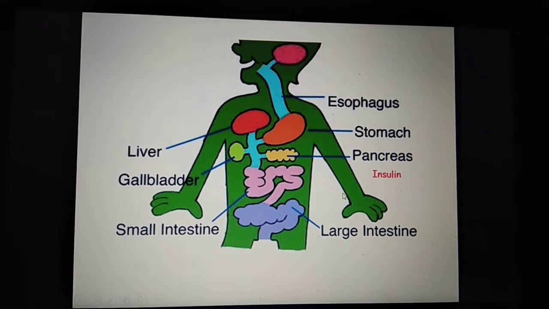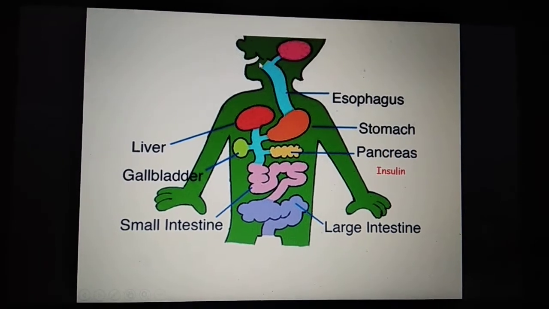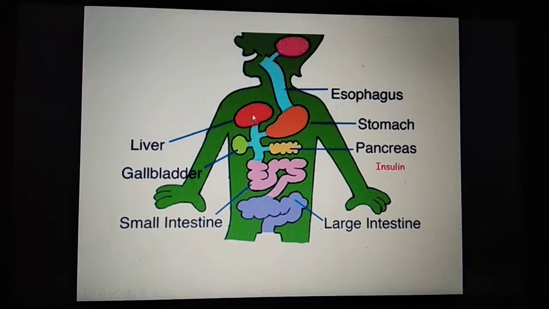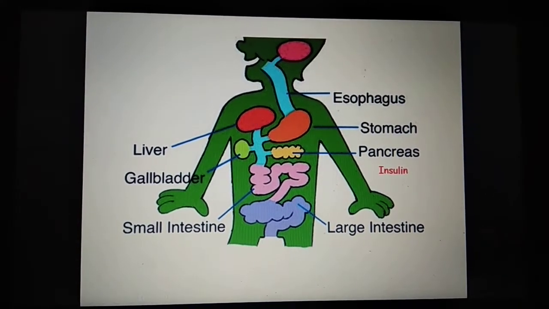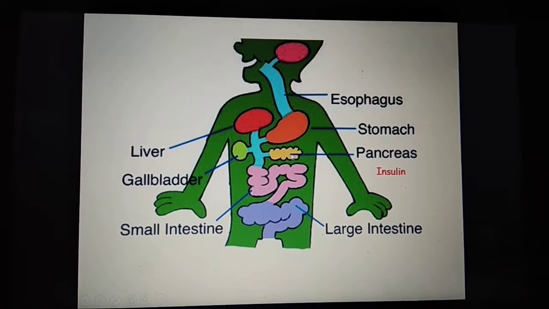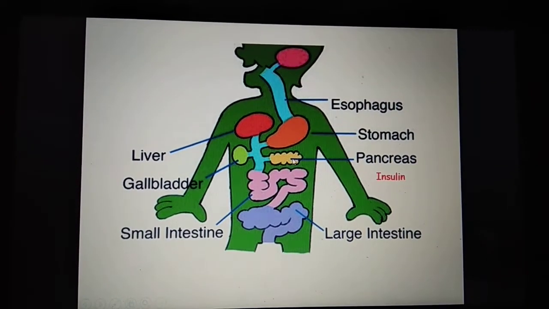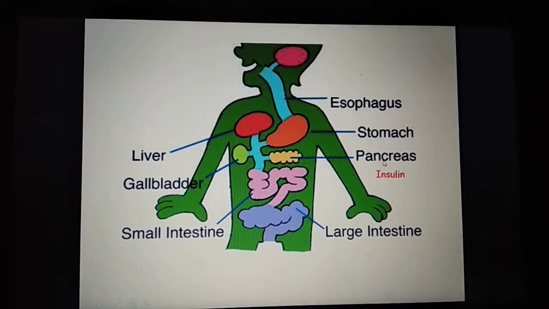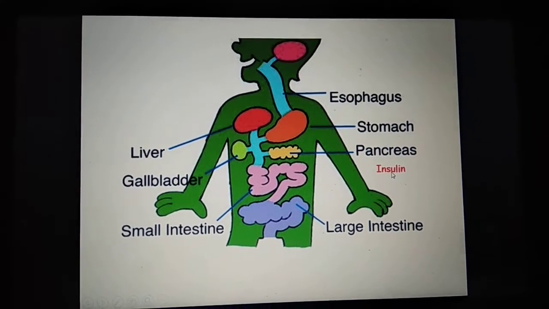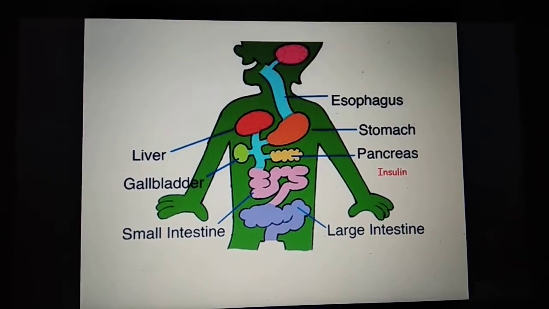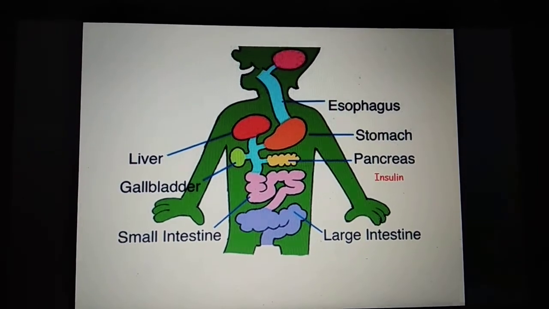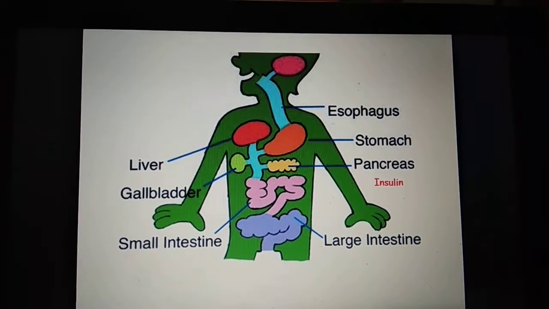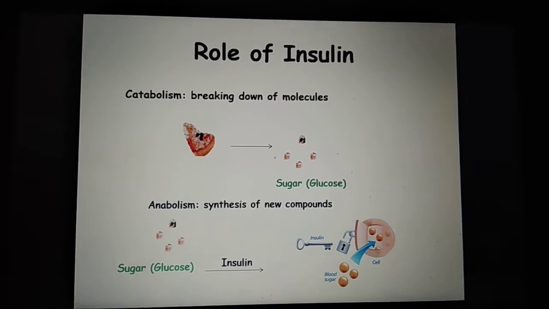This is how our digestive system looks like. We eat food here, then it reaches to our stomach. Okay. In this module, we are going to learn only about liver and this one, pancreas. It is extremely important. Why pancreas is important? It secretes one chemical which is called insulin. Let us see what this insulin is used for and how insulin helps us in digesting our food, in metabolizing our food. So going back to that same slide.